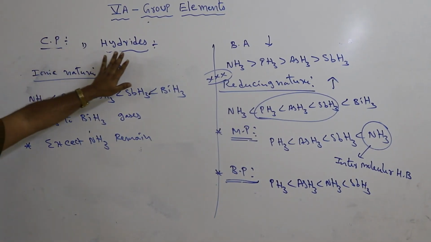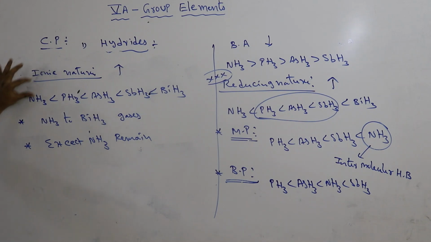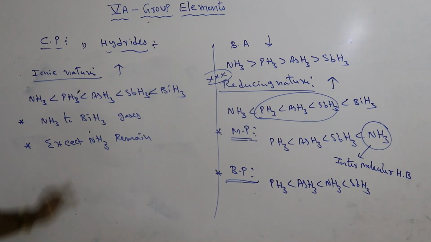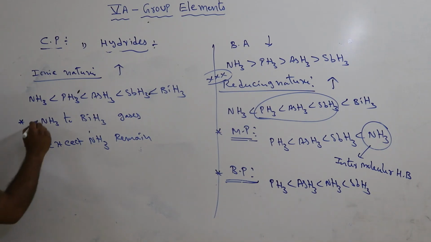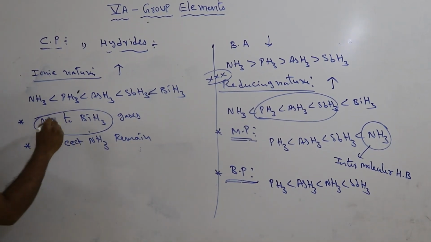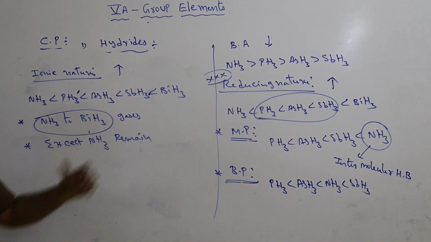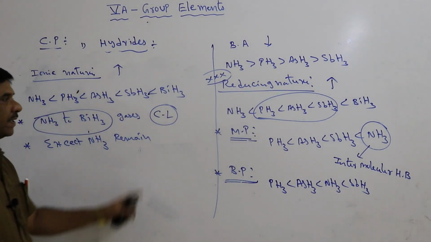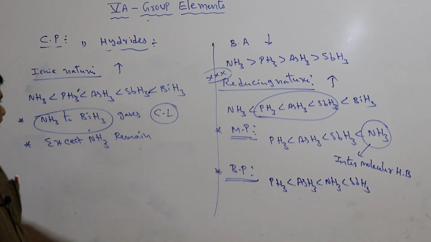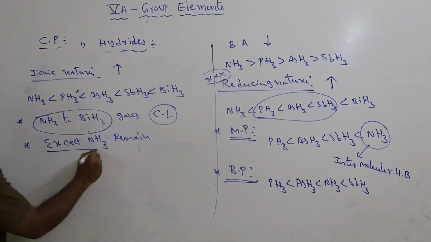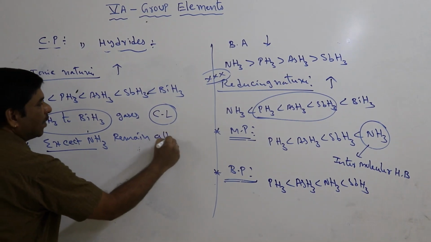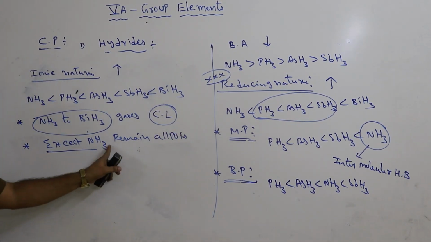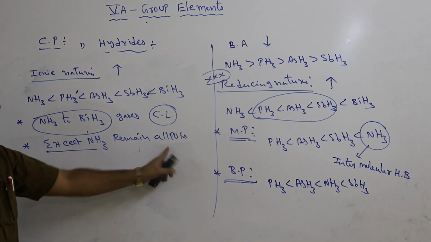In hydrides, ionic nature, from ammonia to bismuthine, increases. All are gases, from ammonia to bismuthine. These all are colorless gases. Except ammonia, all the remaining are poisonous gases.